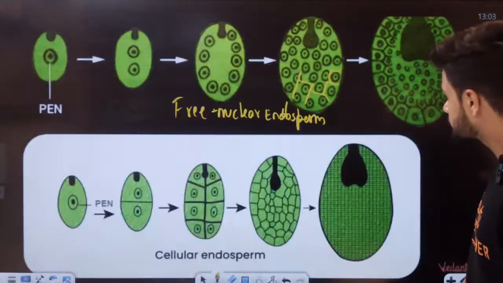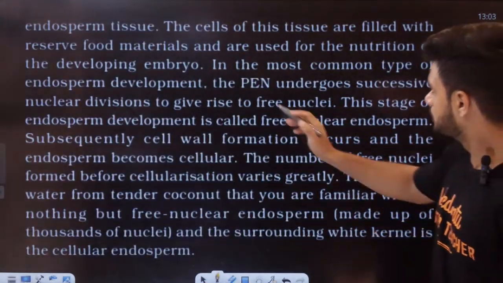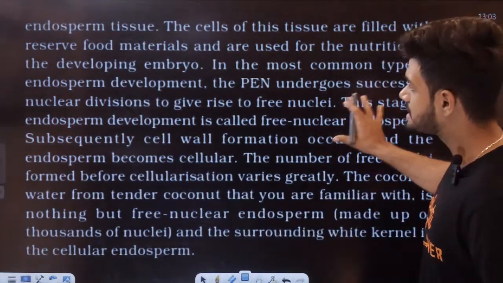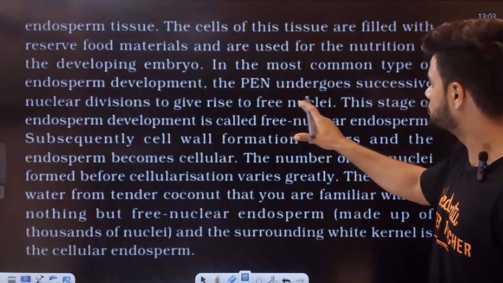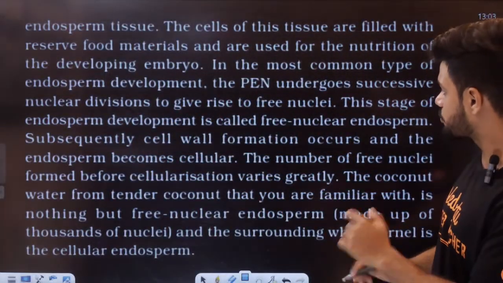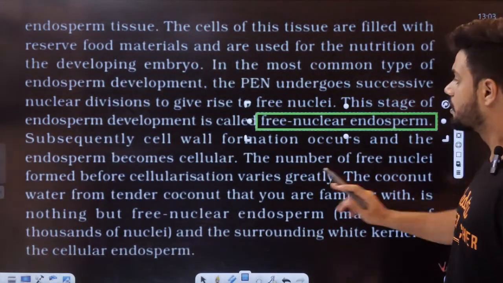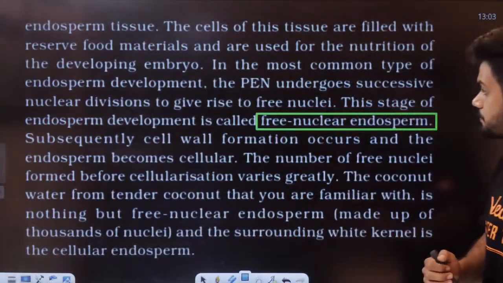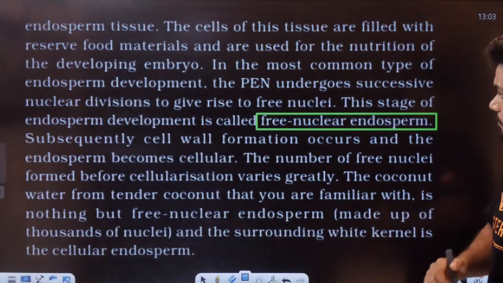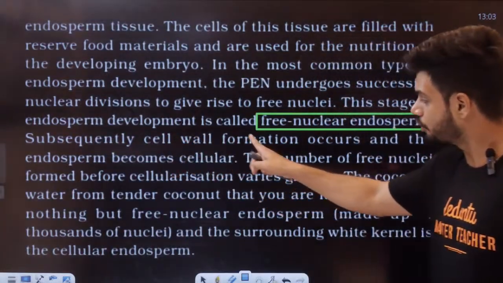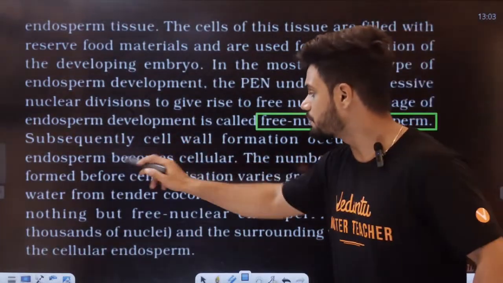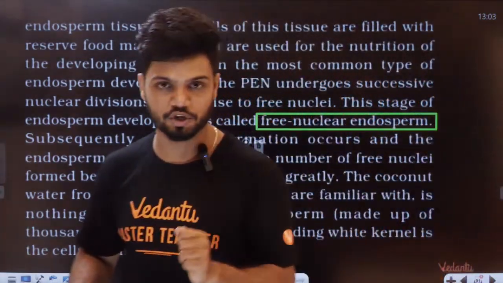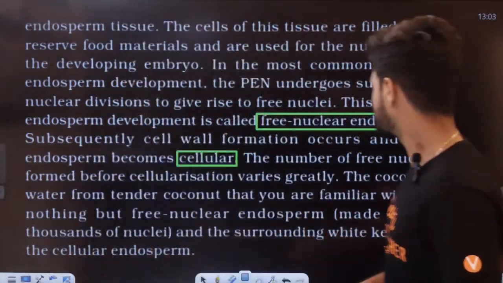Cellular endosperm is given here also. See, the PEN undergoes successive nuclear divisions to give rise to free nuclei. This stage of endosperm development is called free nuclear endosperm. So successive nuclear division is happening, and there is no cross-wall formation here. Subsequently, cell wall formation occurs and the endosperm becomes cellular. So it becomes cellular only after cross-wall formation.